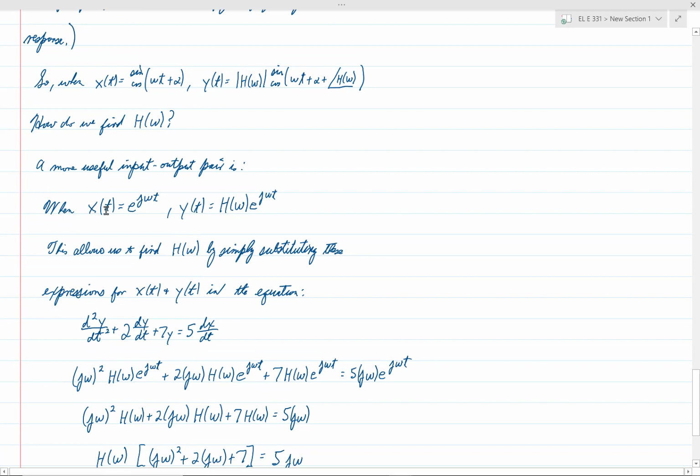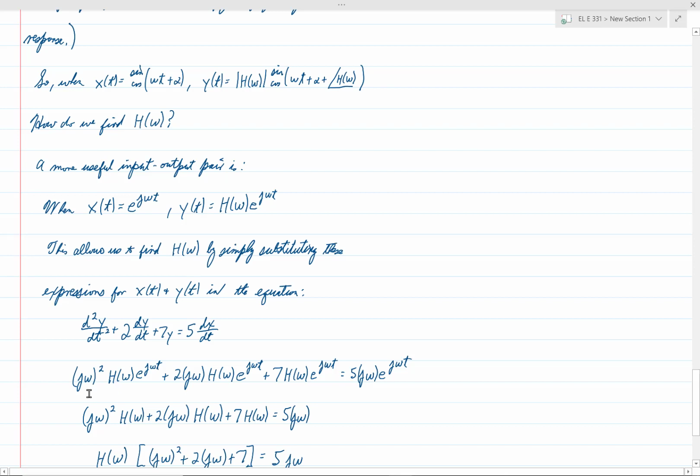Remember, this was our differential equation we're looking at. So what we're going to do is plug in this for y everywhere and plug in this for x. Now keep in mind, when we take the derivative with respect to time, it doesn't affect this h of omega. That just comes right outside of the derivative. And the derivative of e to the j omega t is just j omega. Each time we take a derivative, we'll get another j omega.